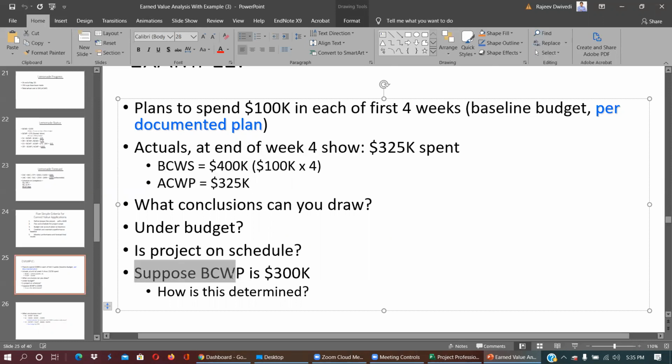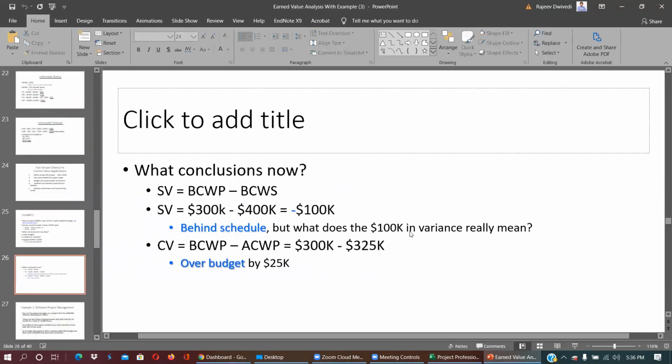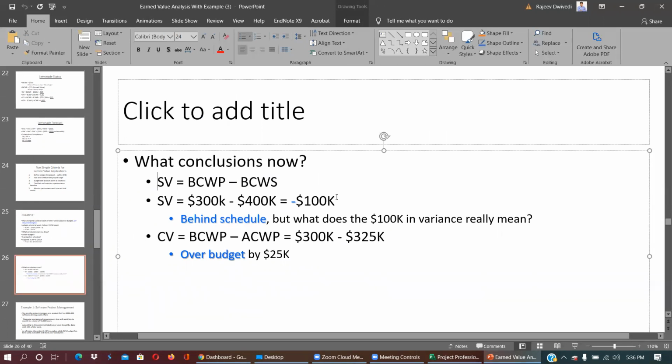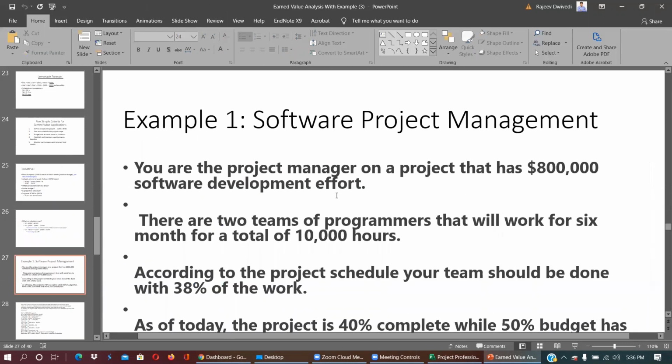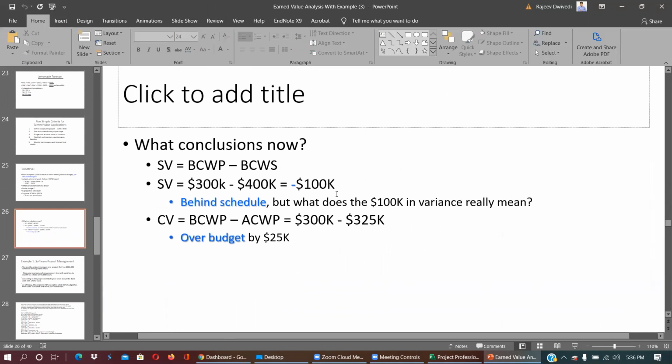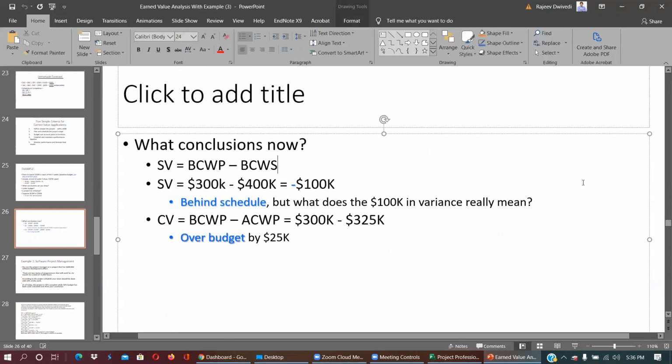And suppose the earned value, or budgeted cost of work performed, is $300. So you have earned value, you have planned value, you have actual cost of work performed. And you can simply take those numbers and see the SPI and CPI, and check what is the situation of the project.